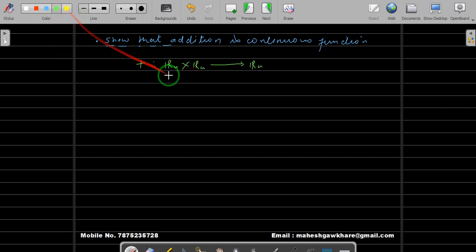And how do we define this addition function? It is defined to be addition of (a, b). Here your domain is R2, a tuple. So addition of (a, b) is defined to be a plus b. This is how we define it. Now we have to show that this addition is a continuous function. There are four equivalent definitions we have seen, and for this case we will use our fourth equivalent definition for continuity of a function.